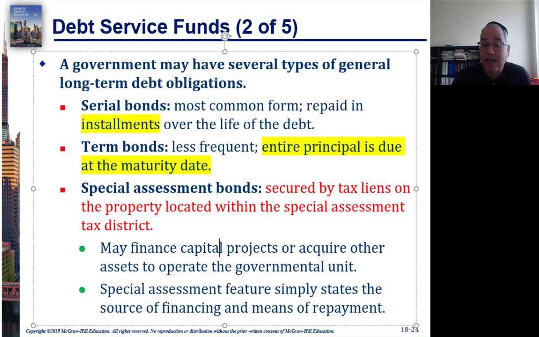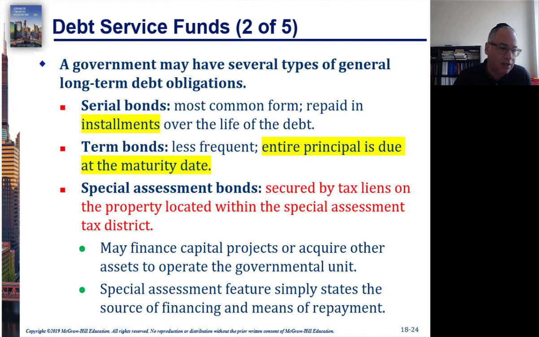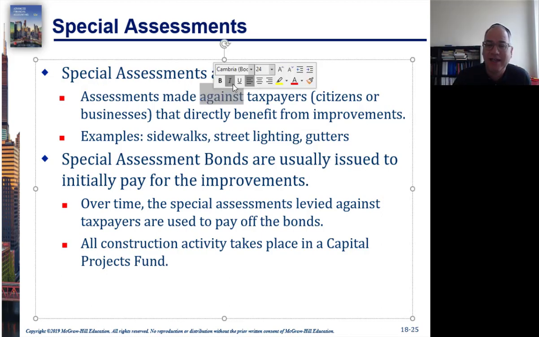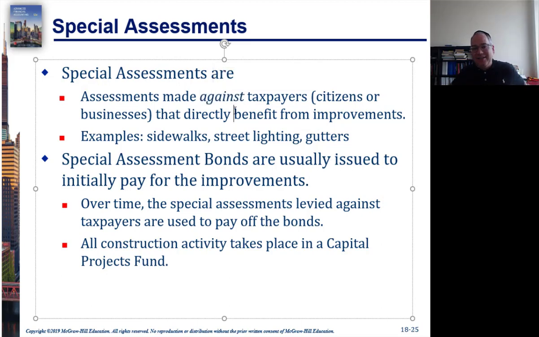So the special assessment itself is the bond holders' right, because they funded the project. A special assessment would be made on taxpayers. I like the term against taxpayers. They're made against taxpayers because taxes are always assessed against us.